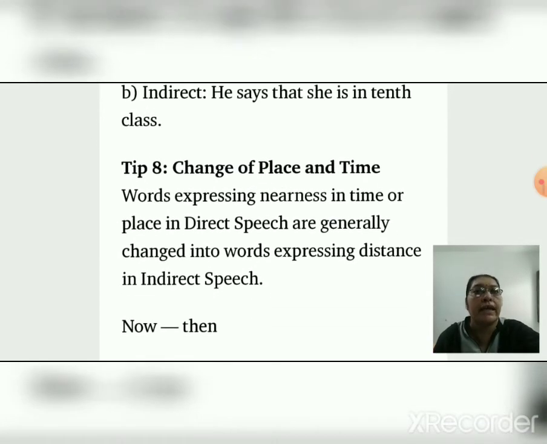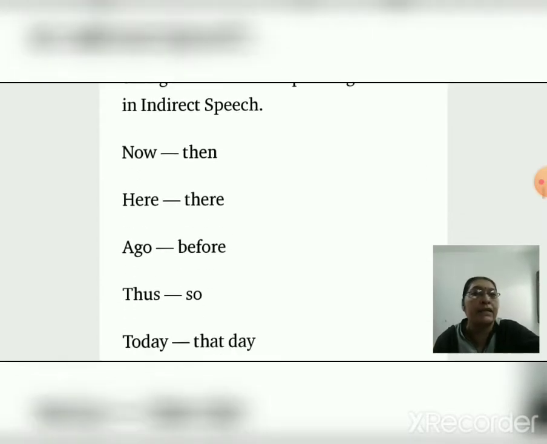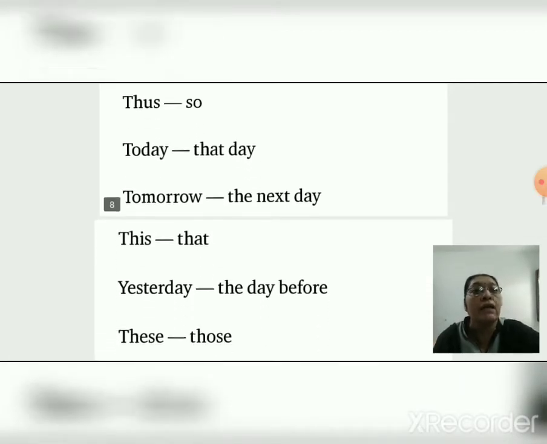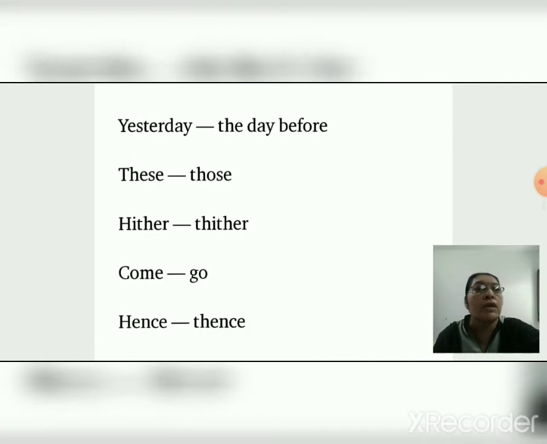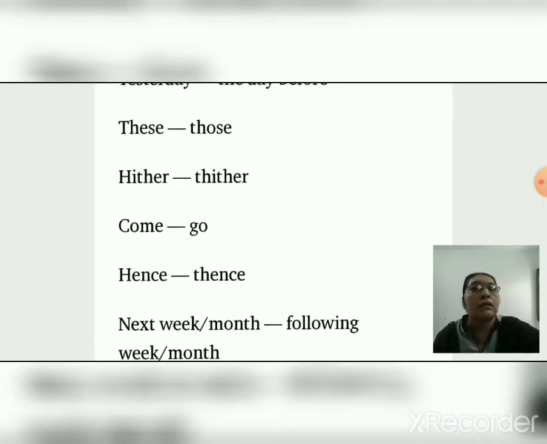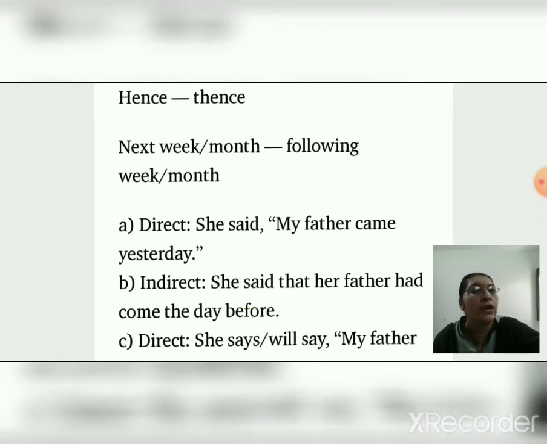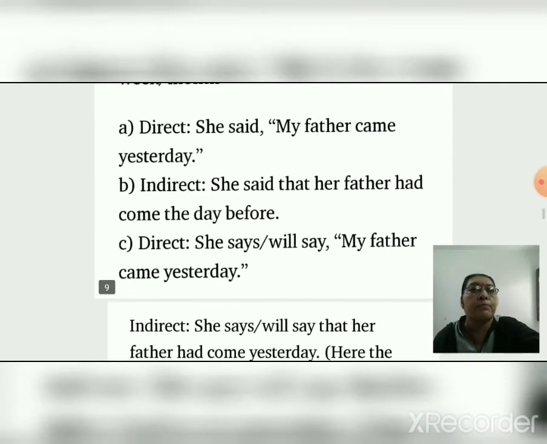Okay. Now tip 8. Change of place and time. Words expressing nearness in time or place in direct speech are generally changed into words expressing distance in indirect speech. I explained in my previous lecture. Now converts into then, here into there, ago into before, thus, today into that day, tomorrow into the next day or the following day, yesterday into the day before, these into those, hither, thither, come into go, hence, thence, next week, next month meaning following week, following month.